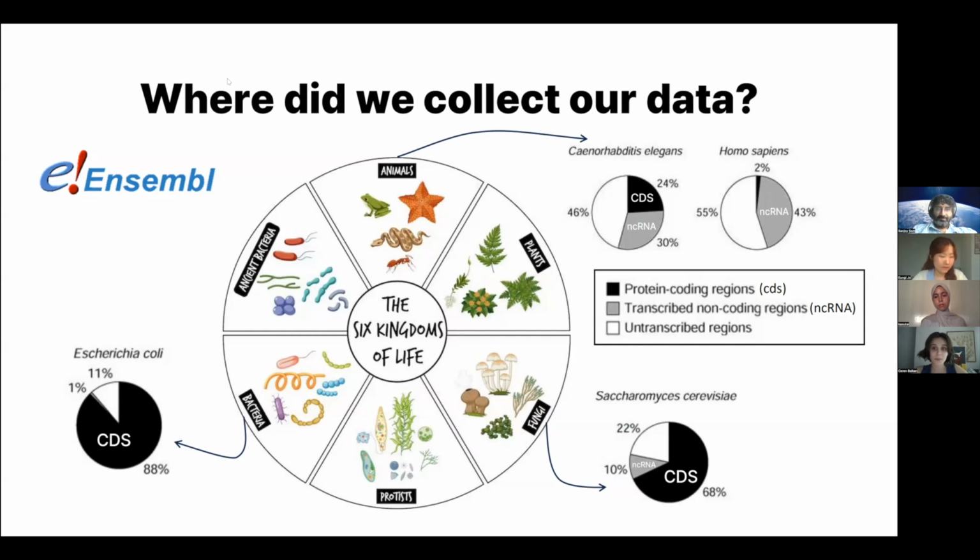As you can see from the pie charts, these organisms have very different ratios of coding regions and transcribed non-coding regions. As an example of a prokaryotic organism, E. coli consists almost entirely of protein coding regions and has very minimal transcribed non-coding regions. But the opposite is true for Homo sapiens.